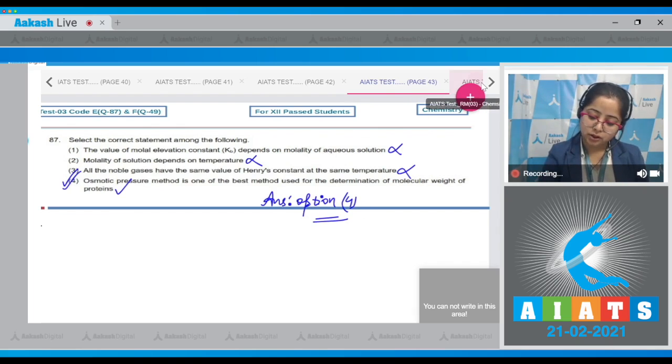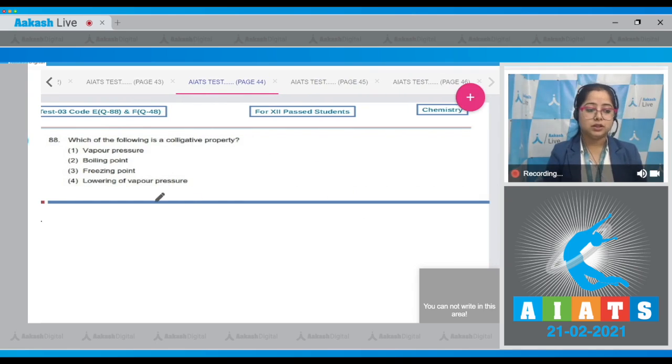Moving to the next question, which is question number 88. Let's read it. Which of the following is a colligative property? Student, first of all, we need to understand colligative property. The properties of solution which depend upon the number of solute particles added in the solution are known as colligative properties. Here, vapor pressure is not a colligative property.